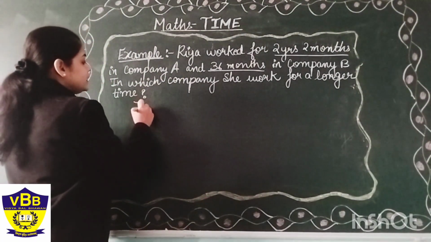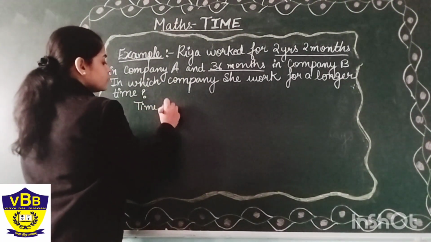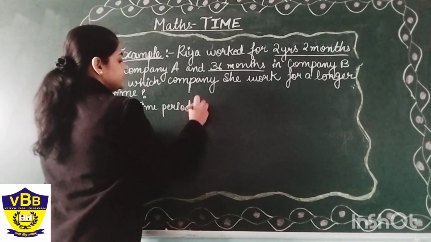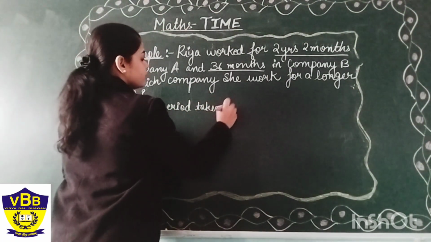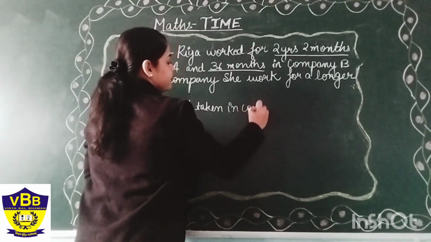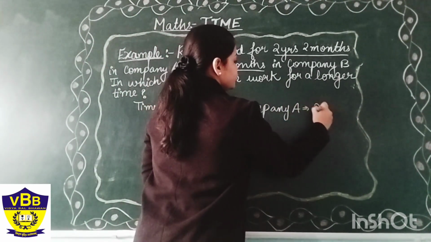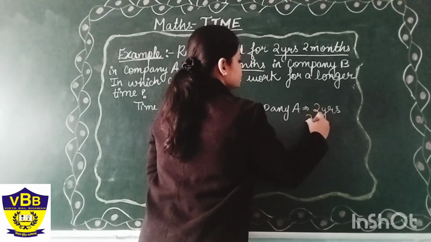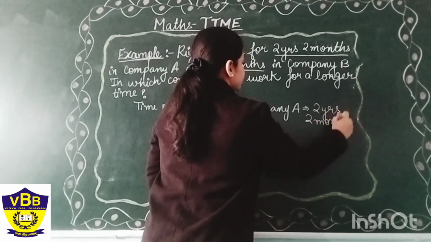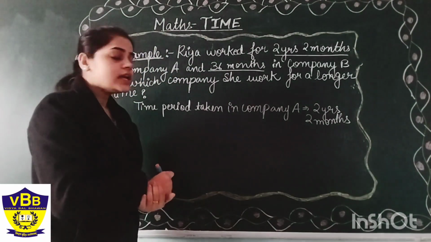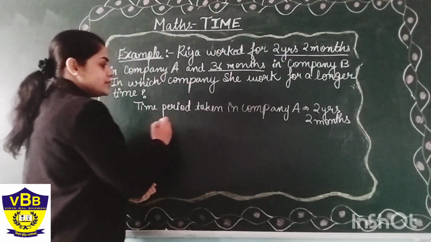Let us see. Time period taken in company A. What is the time period there? It is 2 years, 2 months, and we already know how many months are there in 1 year? 12 months. Very good.